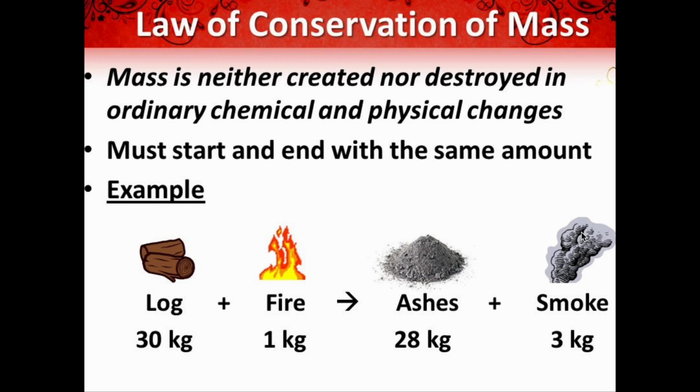So what we must understand here is, at the beginning of the reaction, there was 30 kg of log and 1 kg of fire. In the end, we have ash and smoke. That's the same, yes? It's 31, and this also adds up to 31. So that is what the thermodynamics first law states. The start and the end of the reaction, the matter is going to be the same.